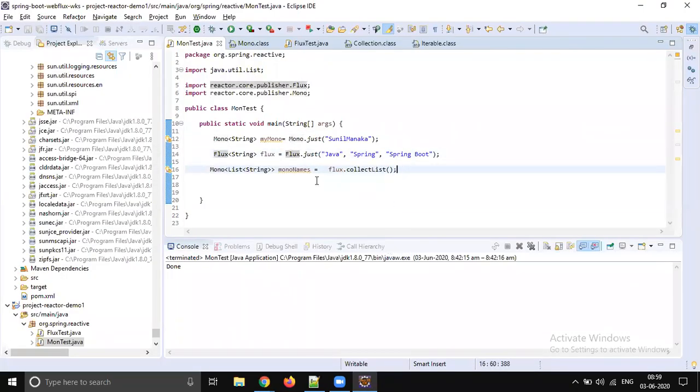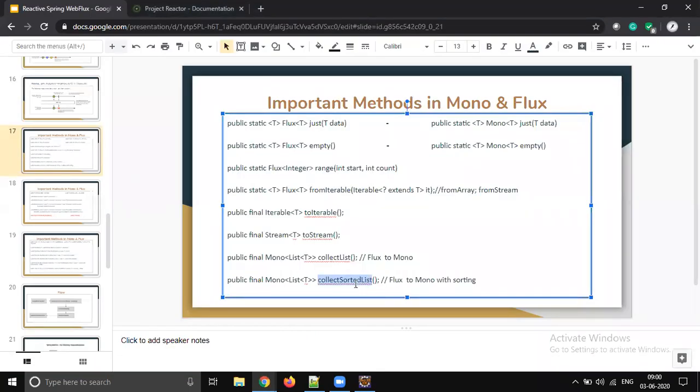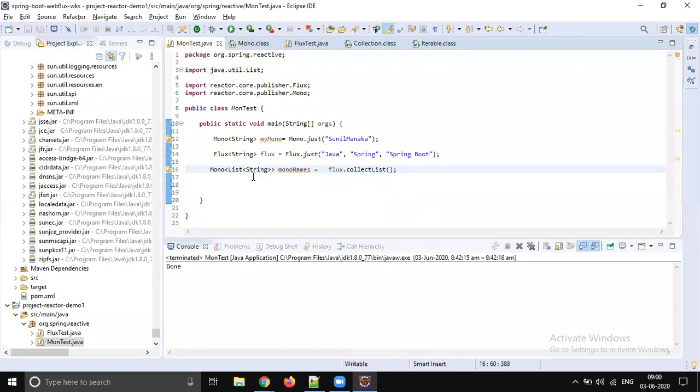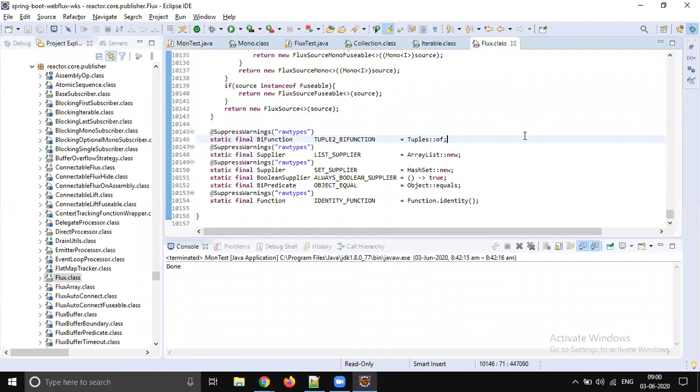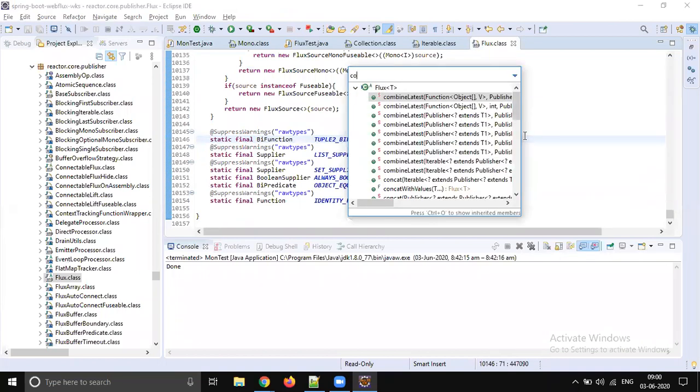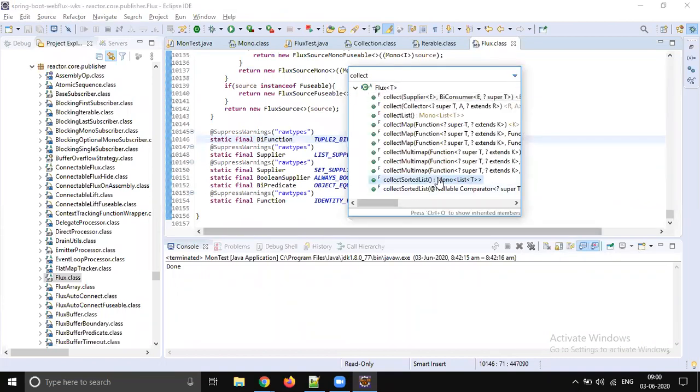If you call this method on our customized objects like mobiles, employees or users, which are not comparable, then you will get a ClassCastException. So let's go to Flux.java. You see there are 10,000 lines, and you see collectSortedList.